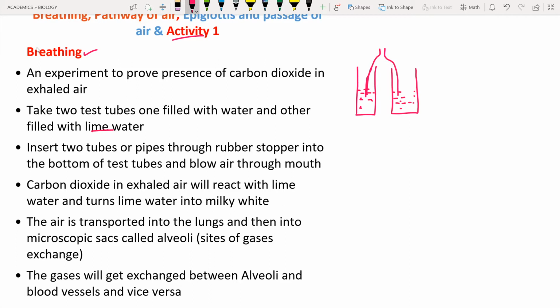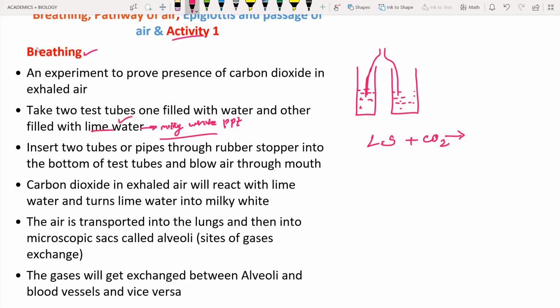After some time, this lime solution is going to turn milky white, a milky white precipitation. What is the reason for the lime water turning into a milky white precipitation? There is one important reaction: lime solution plus carbon dioxide. This carbon dioxide is present in your exhaled air. While you are breathing out, the exhaled air contains some amount of carbon dioxide.